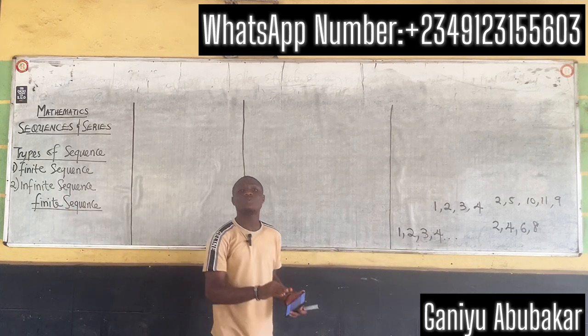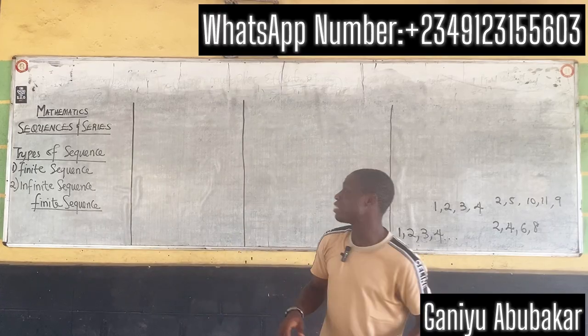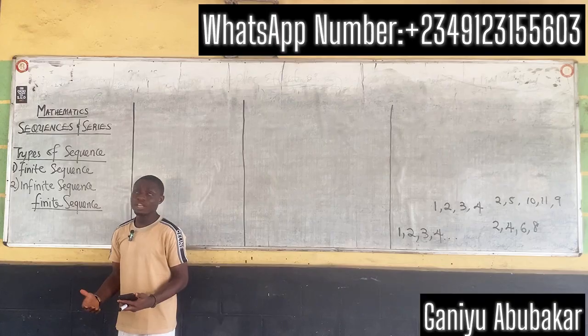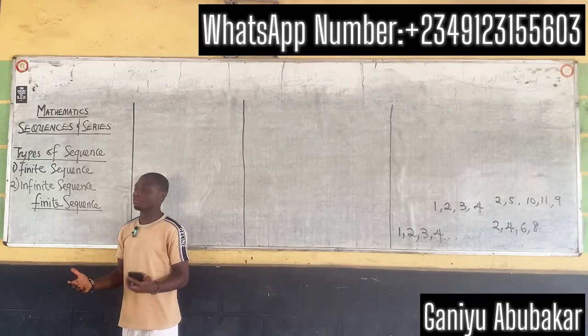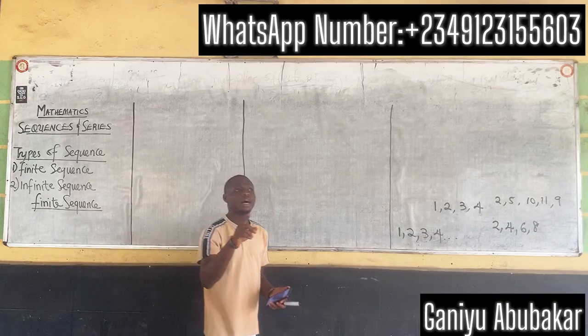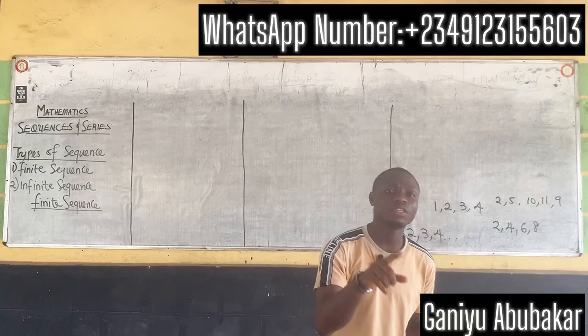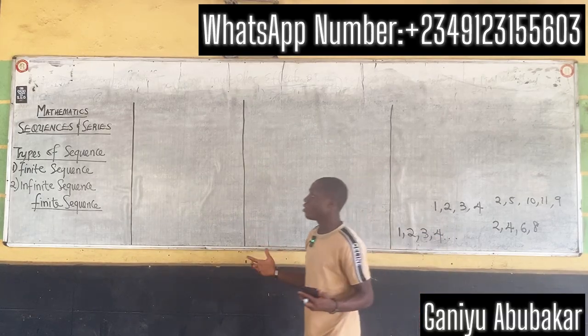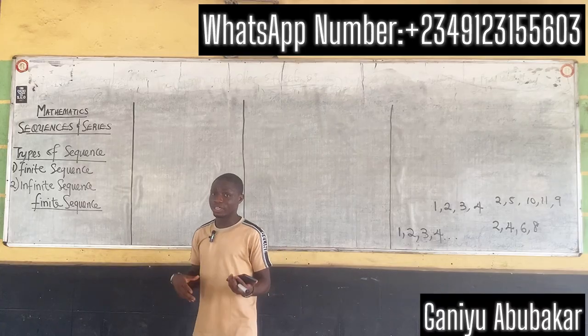So a finite sequence is simply a sequence that has restricted numbers, a set number of well-defined items. Infinite does not have a set number of well-defined numbers or objects.